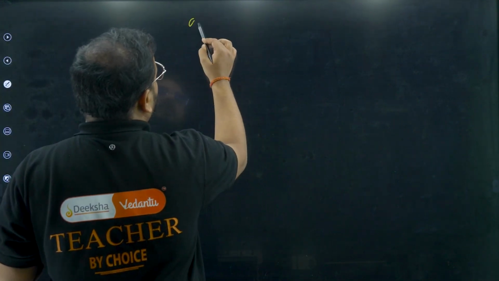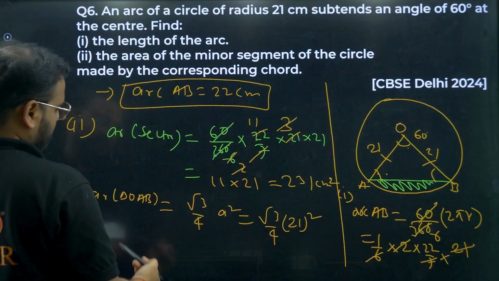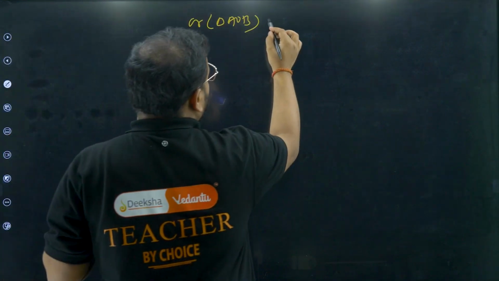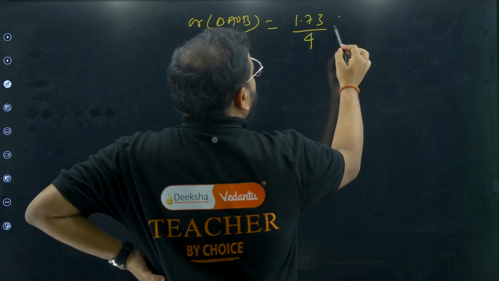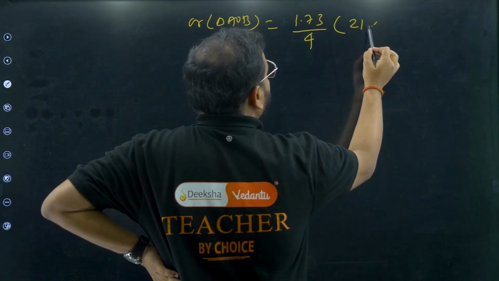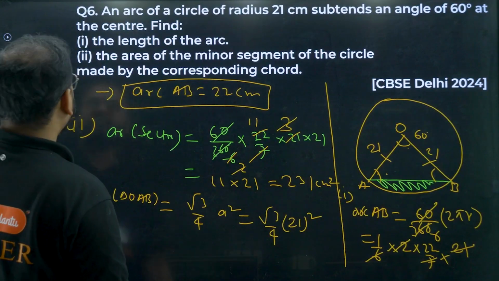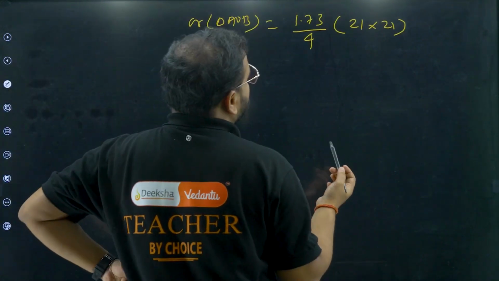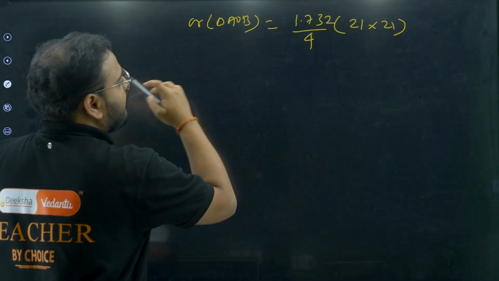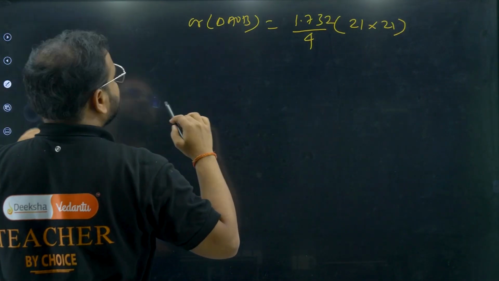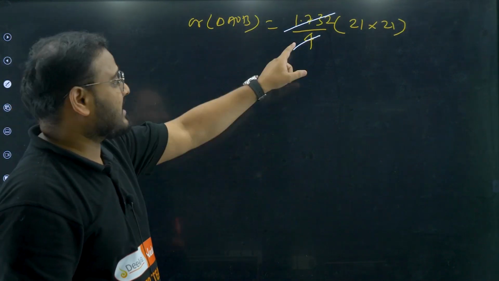I'm getting the area of triangle AOB as root 3 by 4 times 21 into 21. Nothing we can do, we have to multiply this. I've taken root 3 as 1.732 because I'll cancel this with 4.